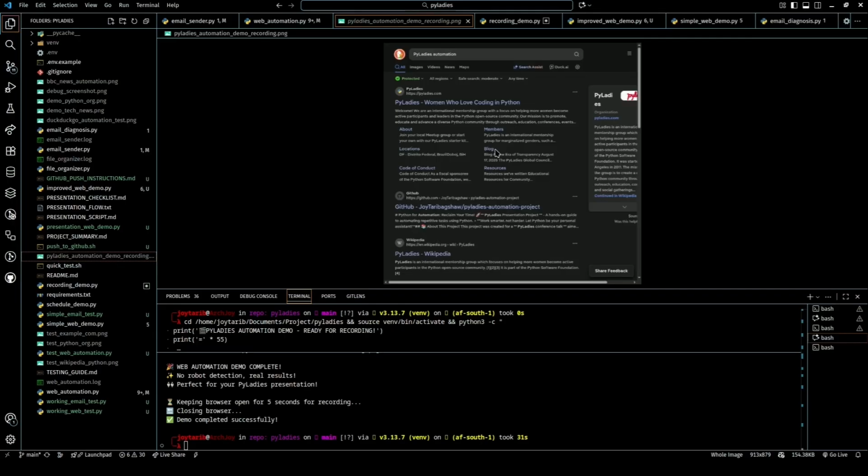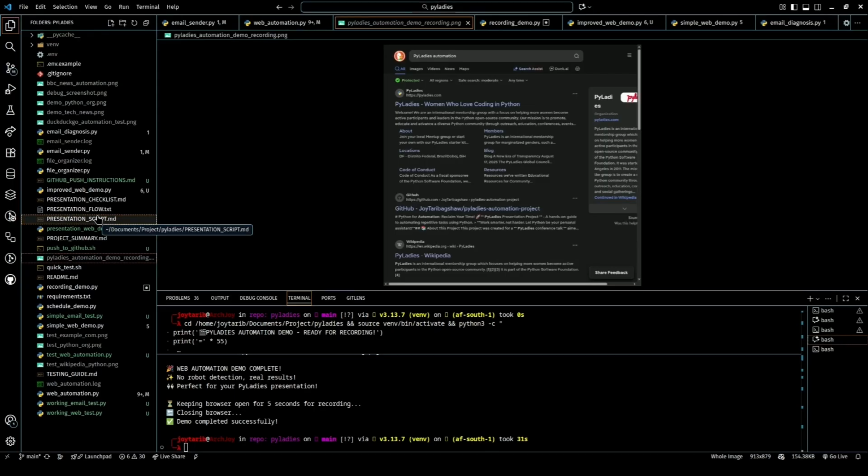Now, running this script manually is already powerful, but what if they could run themselves? This is where everything comes together. The schedule library lets us make any Python function run automatically. So if we go over to the schedule file, I've built a scheduler that can run jobs every minute, hour, day, week, at specific times, even on specific days as well. So if you look at these examples,